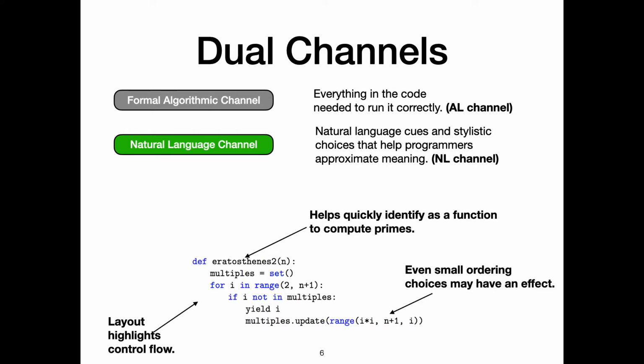For example, this function is the sieve of Eratosthenes, and the natural language clues include the names of the variables, the way the code is laid out on the screen, and potentially even small ordering patterns. Any of these can help programmers understand that this is a function that computes primes without having to compute each step mentally, which may be cognitively expensive.